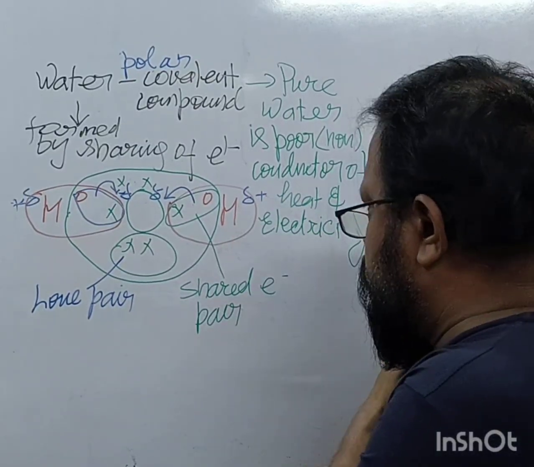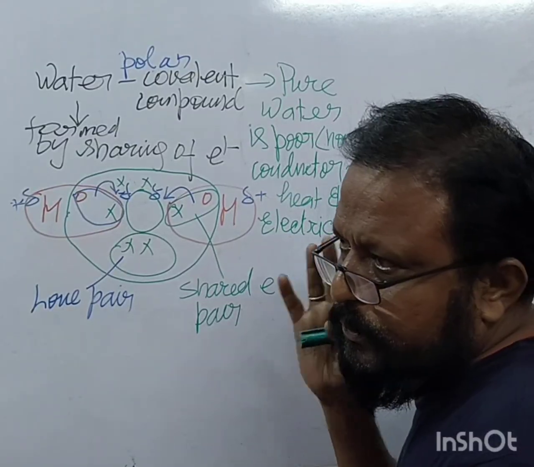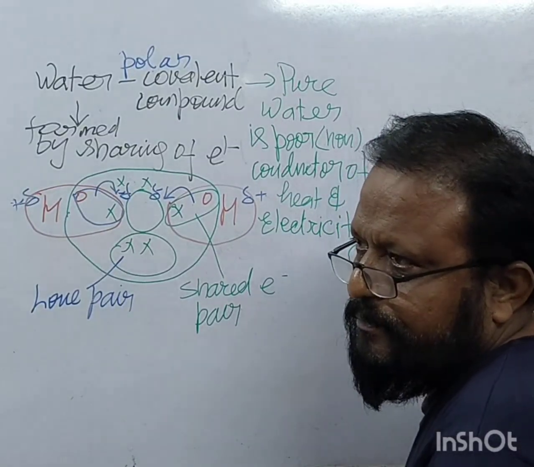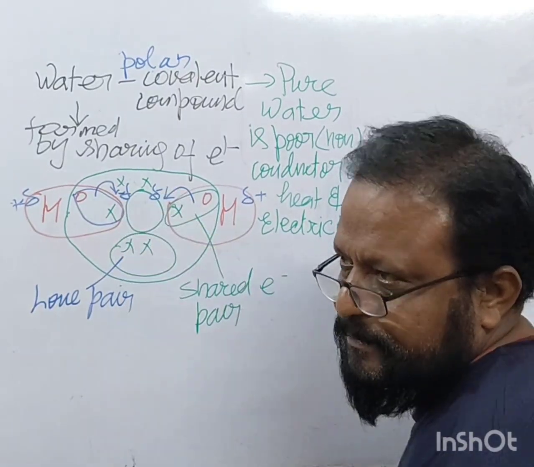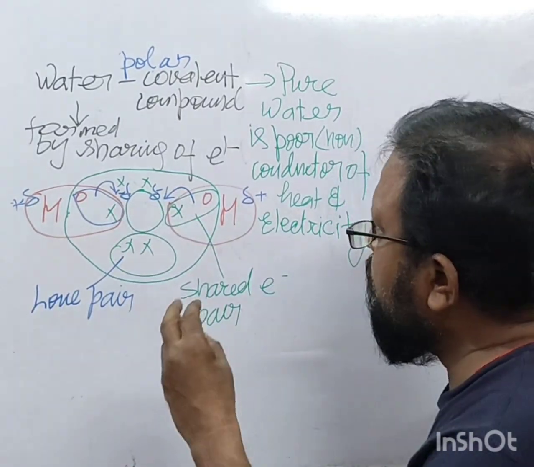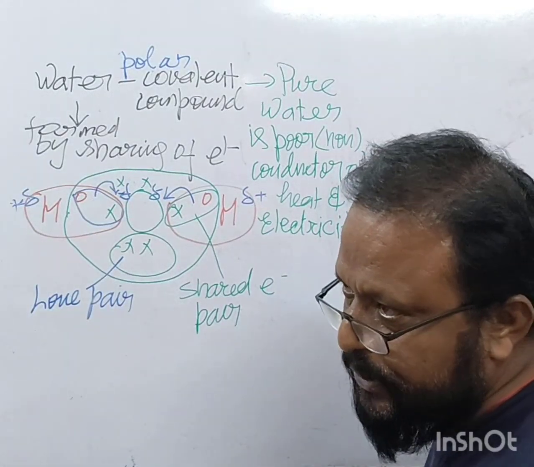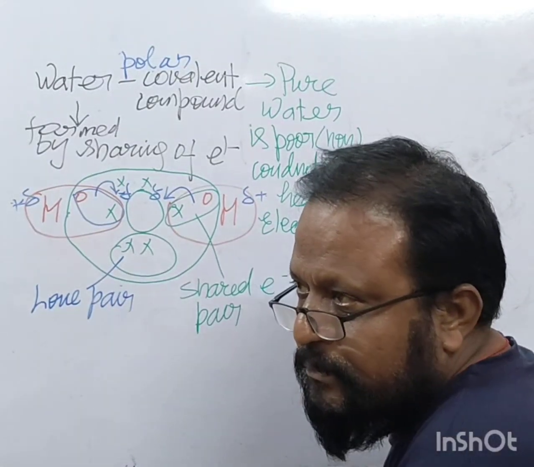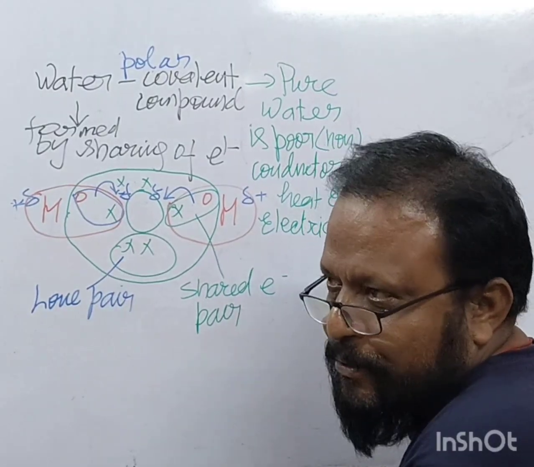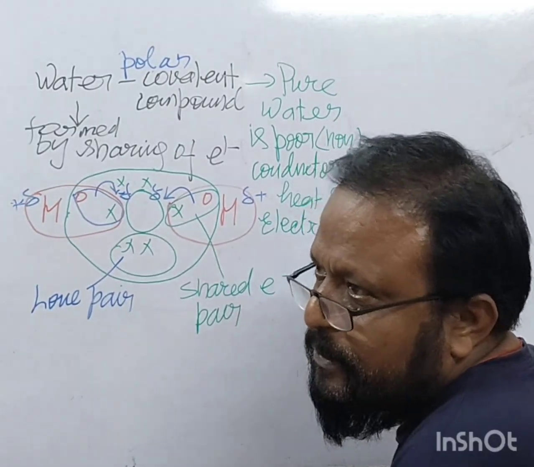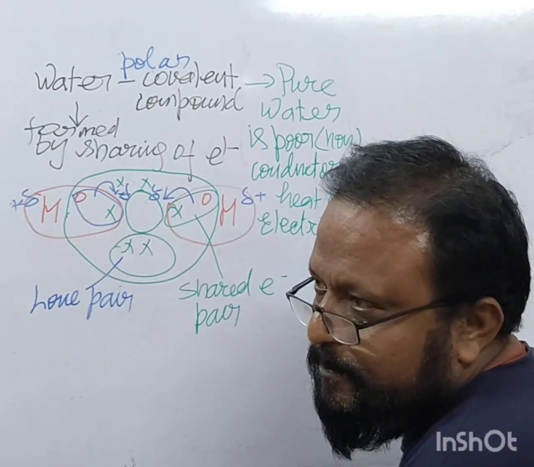To break it, we need to put some acid in it. To make water acidulated, then when you pass current through it, it breaks down into hydrogen and oxygen. You get hydrogen at the cathode and oxygen at the anode on electrolysis, right?